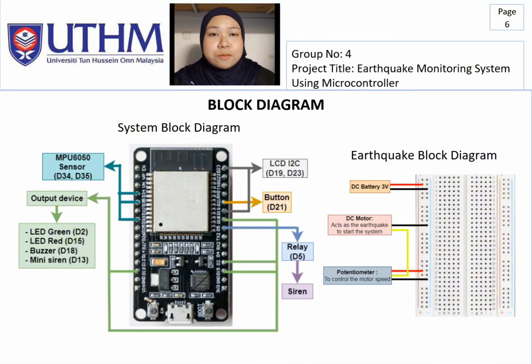For more serious vibration levels, the ESP32 activates a relay that functions as a switch to turn on the mini siren. The siren sounds for a fixed duration to alert nearby users. In addition, the ESP32 sends a notification through Telegram via Wi-Fi to inform users remotely about the detected vibration. A reset button is also included, allowing the user to manually stop the siren and return the system to its normal state without waiting for the preset alert time.